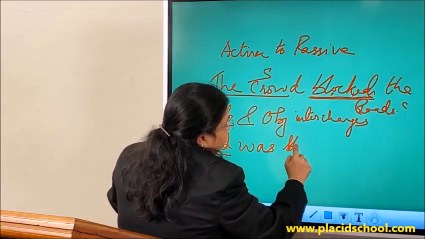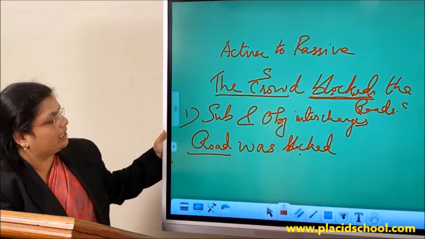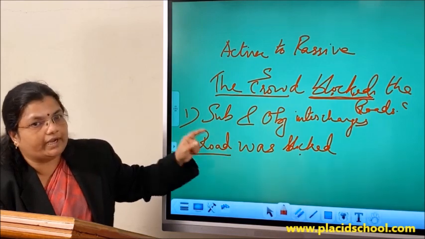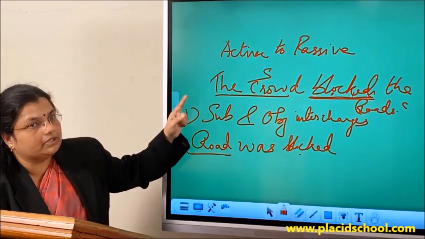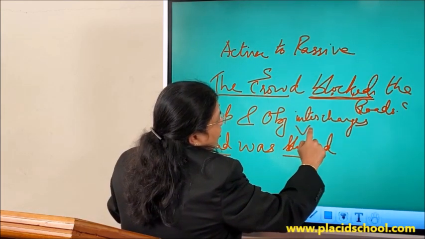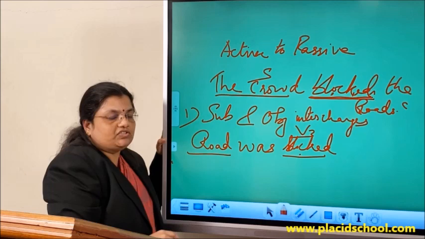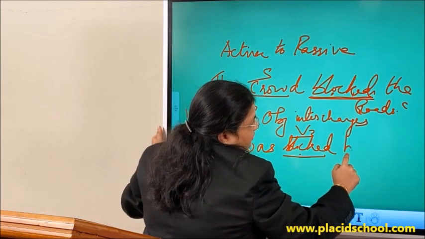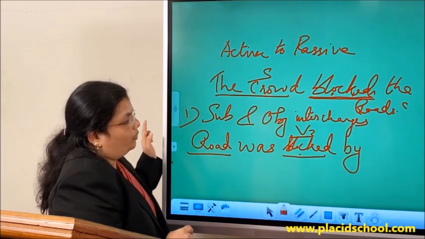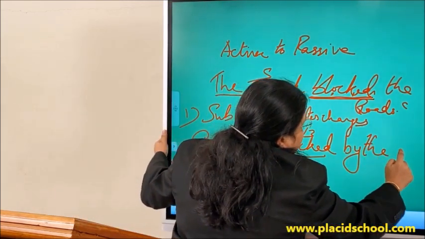Road was blocked. Now we have done three main things. What are those? We have interchanged the subject and the object. We have provided the particular be verb of that particular tense, and we have also written the V3 form of the verb given in the active voice. Now the next step is you have to give a by preposition before the doer of the action. Who is the doer of the action here? The crowd. So we write the crowd here.